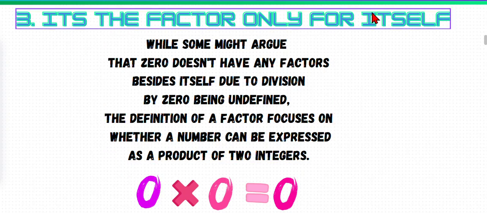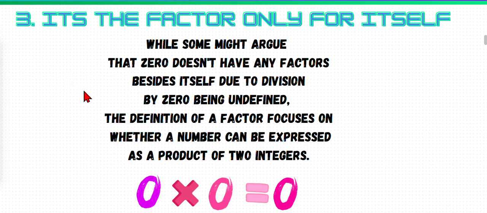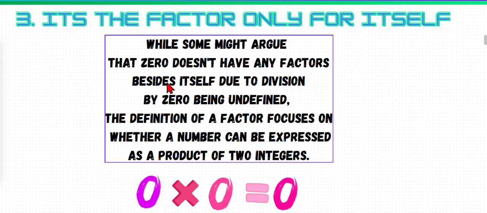It's the factor only for itself. This is more interesting, at least for me. While some might argue that 0 doesn't have any factors besides itself due to division by 0 being undefined, because 0 divided by 0 is undefined, it could be 1, 2, minus 1, to infinity, or it could also be 0. Any integer it could be, if you divide 0 by 0.